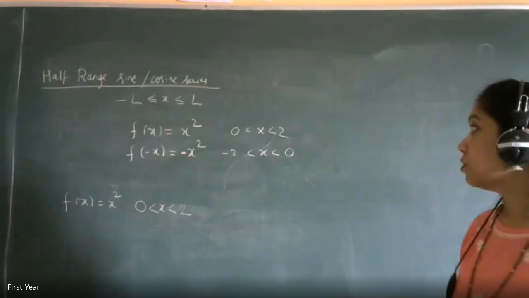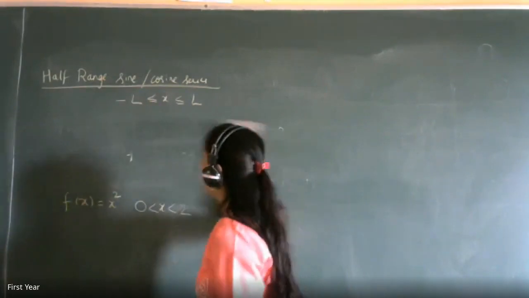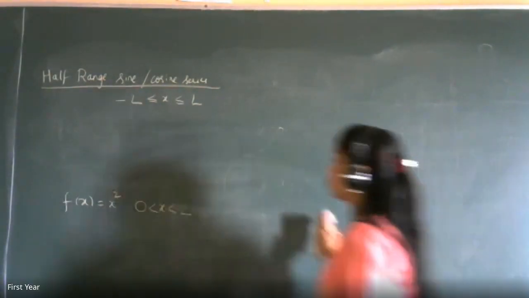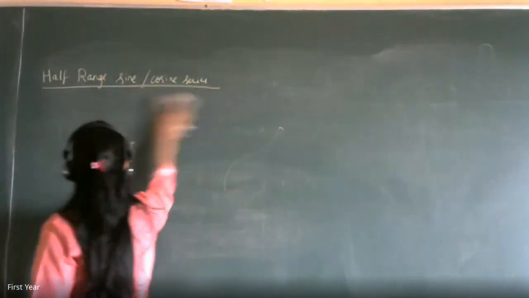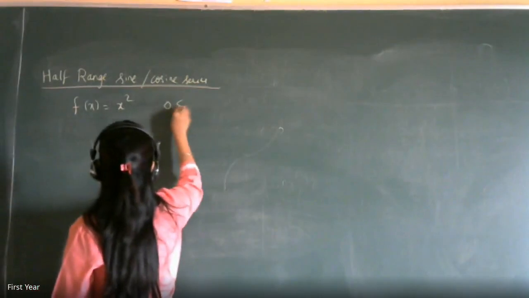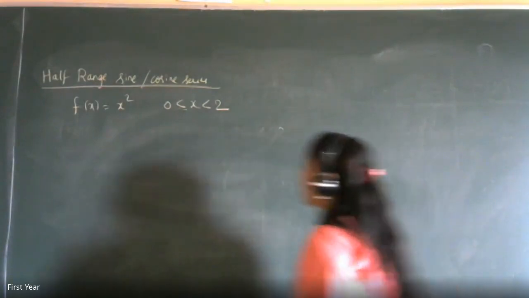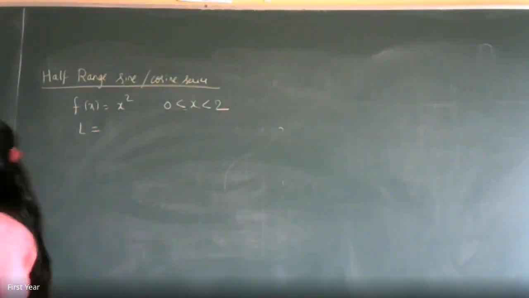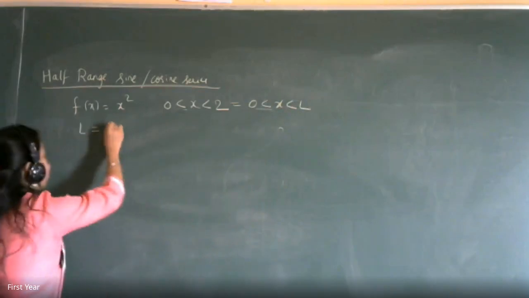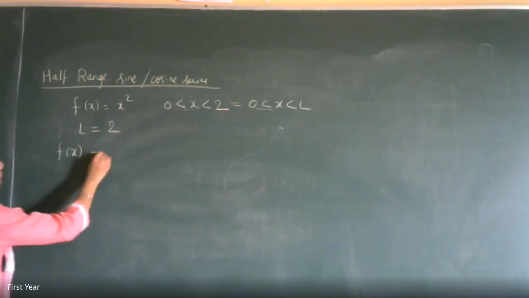So first of all, what is asked? Find the Fourier cosine series. The half range is given as 0 to 2 only. Directly you will compare: f of x is equal to x square in the range 0 less than or equal to x less than 2, and therefore your L will be, this is your half range, so you compare this with x less than L. So L will be 2.